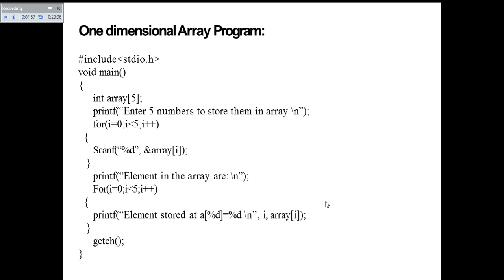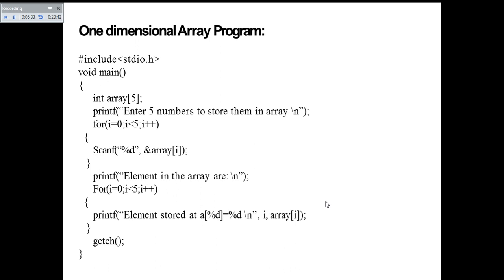Now I is 1 and 1 is less than 5, again it is true, and the element stored at a of 1 is percentile d, whatever value that you have entered for the second iteration in the first for loop of your main program, that value will again be printed. Like that it will print all the five values: a of 0, a of 1, a of 2, a of 3, a of 4, but not a of 5, since if I becomes 5, it will exceed the array bound, so it will terminate after this.